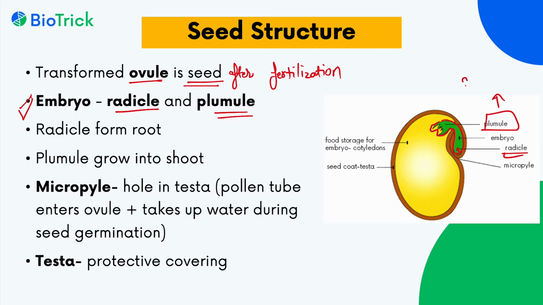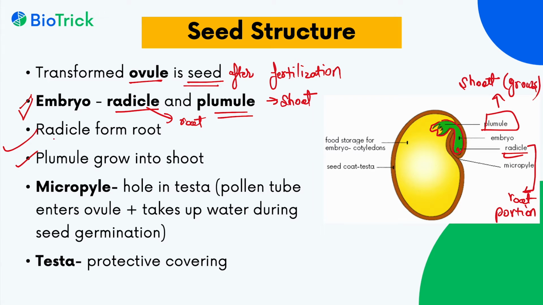Plumule will form the shoot when it grows, and radicle will form the root portion of the future plant. Radicle will develop into root and plumule will develop into a shoot. It is written here also.